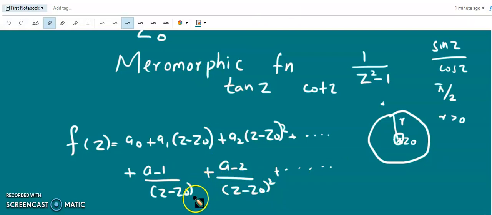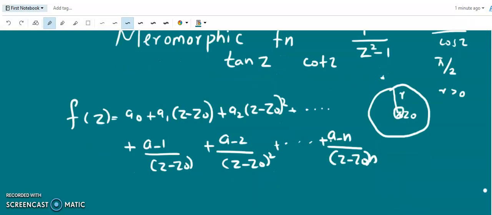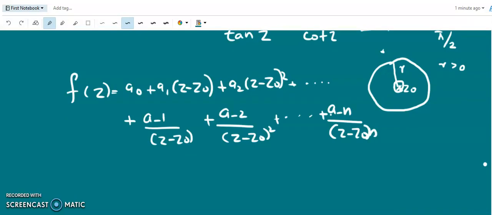So if all the negative powers after the nth power are missing, then the function has a pole of order n. Suppose this function has terms up to a minus n, z minus z0 whole raised to n. All the negative powers after the nth power are missing, then we can say that it is a pole of order n at z equal to z0.